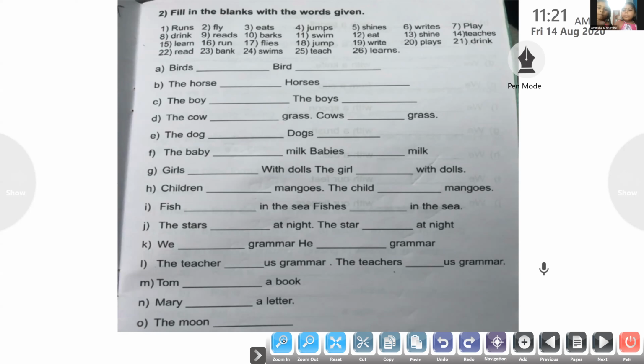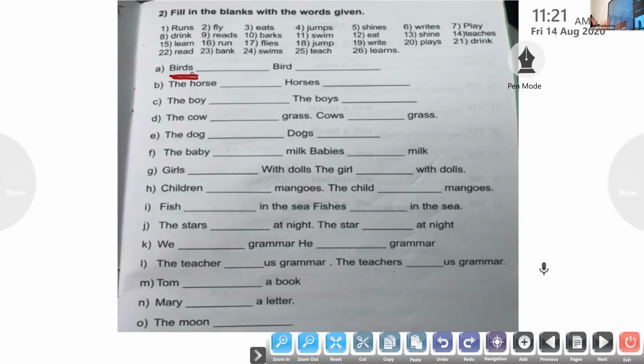Ma'am. Yes. Read the first question. Birds. So which is the apt word? Fly. Look for the word which is apt for the bird. What do the birds do? Fly. So here it is birds.